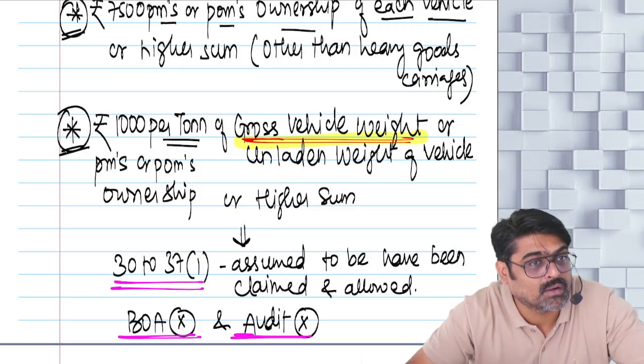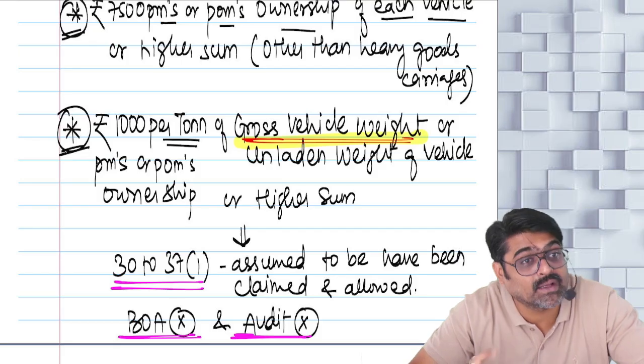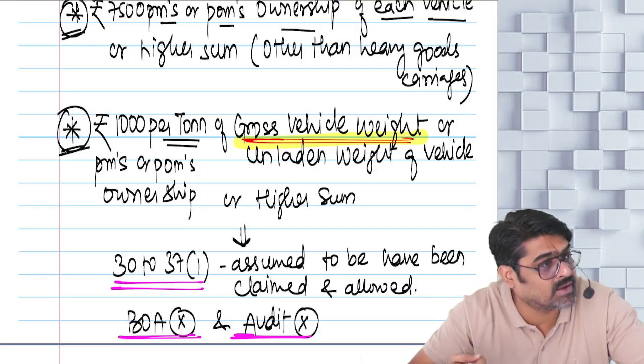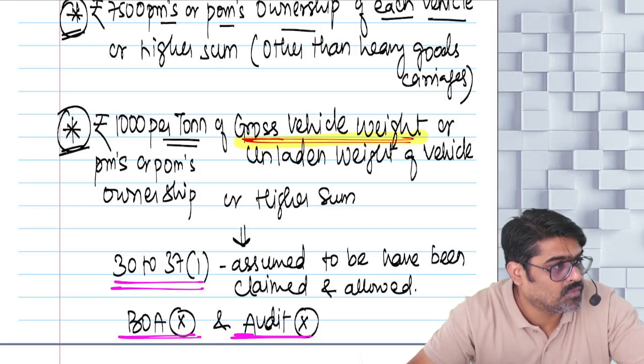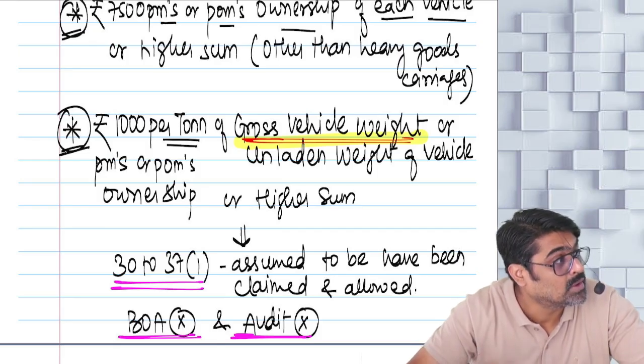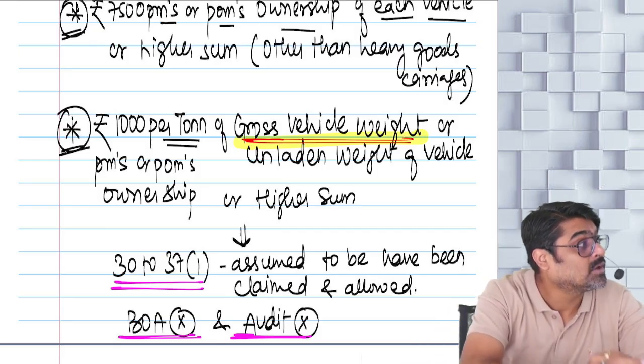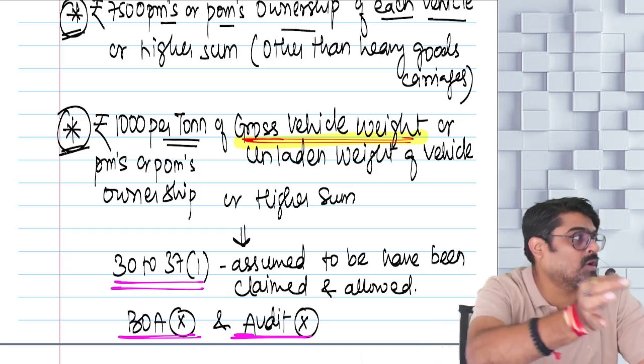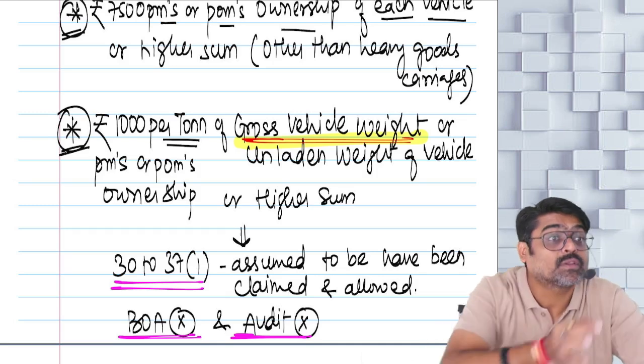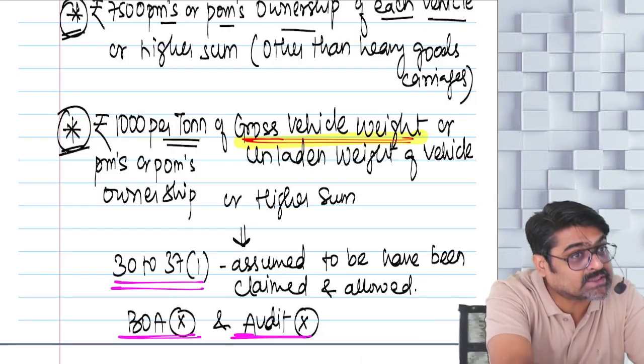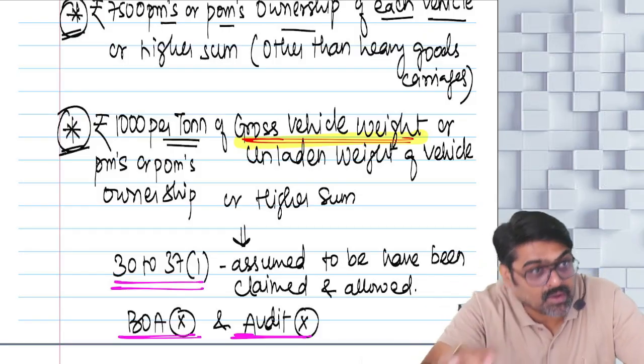Then the vehicle is a heavy goods vehicle. For that vehicle you cannot show 7,500. You have to show 1,000 rupees for per ton of gross vehicle weight. 1,000 rupees at least for per ton of gross vehicle weight.